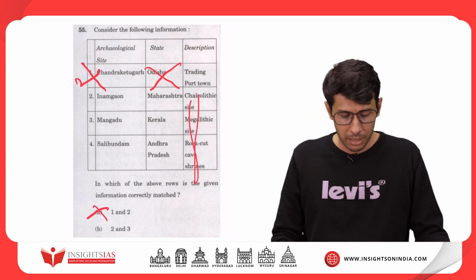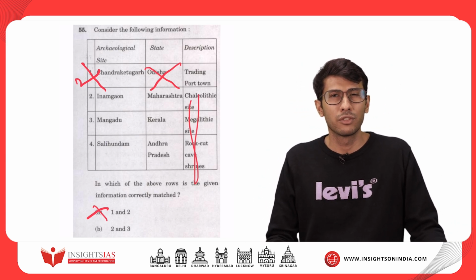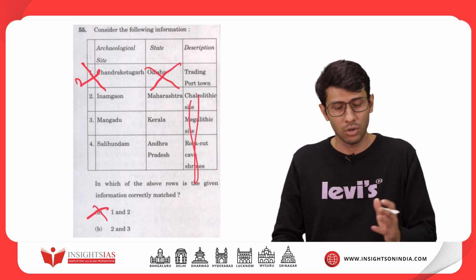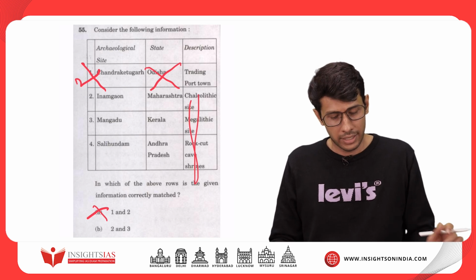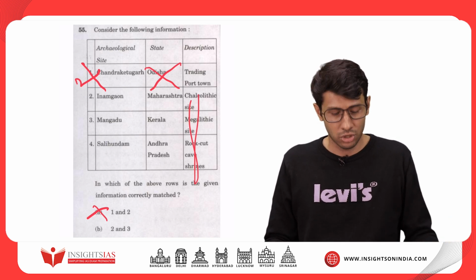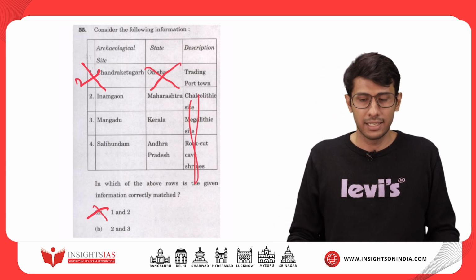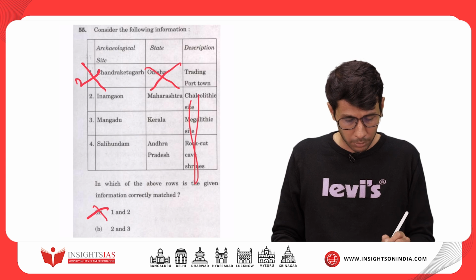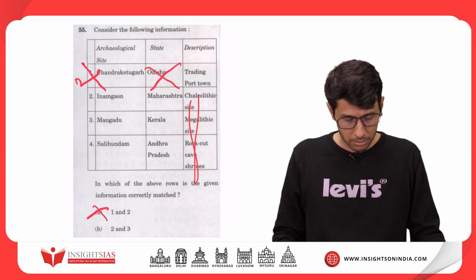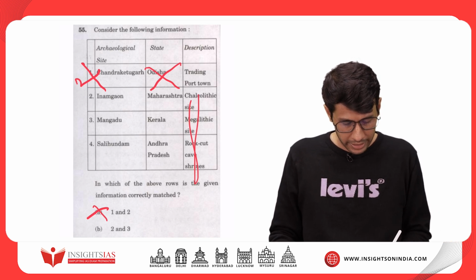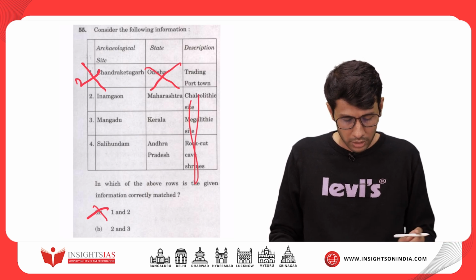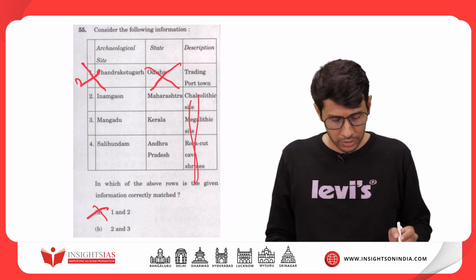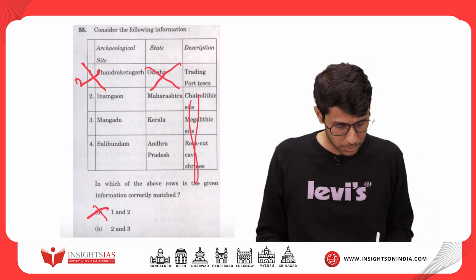Let's go to the second option here, Imamgaon. And we all know Imamgaon is one of the most famous Chalcolithic sites, and we all know it is located in the state of Maharashtra. All the basic books cover Imamgaon, and Imamgaon of Maharashtra is a famous Chalcolithic site, and that is enough to get the right answer here. So you know for sure that option number 1 is wrong, and you know for sure that option number 2 is right. So A and D get eliminated, and since C does not have 2, it will become option number B, 2 and 3 only. However, even though we have got to the right option, that is option number B,